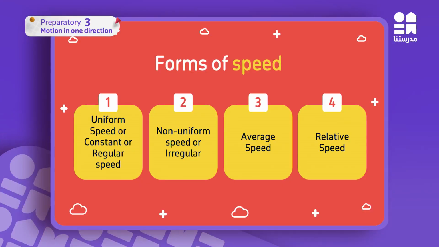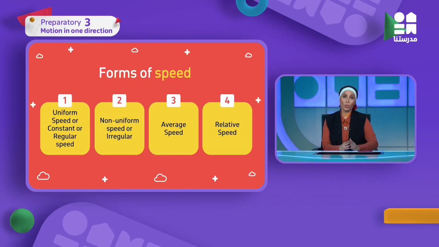And the last type or form of speed is relative speed. Relative means relative to something. So now let's repeat the four forms or four kinds of speed. Number one, uniform or regular or constant speed.